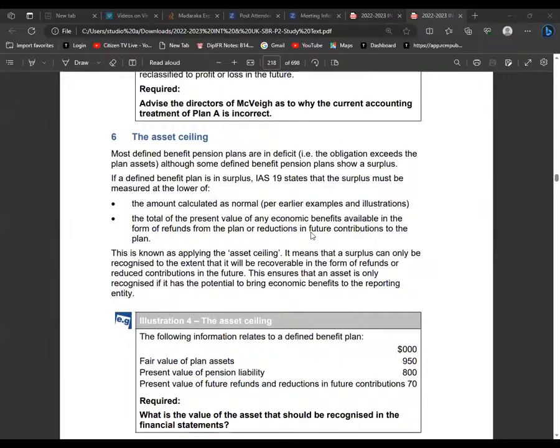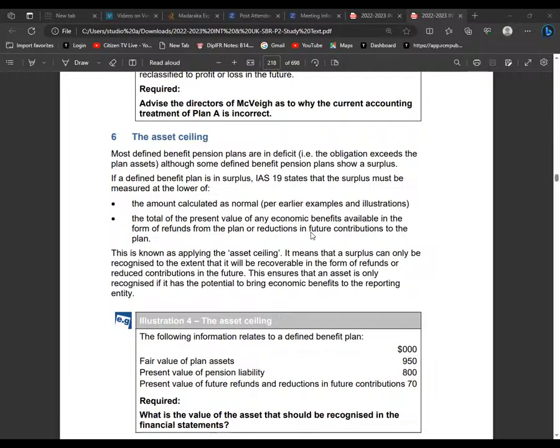Many organizations, including governments globally, are struggling with pensioners. The net will in most cases be an obligation. But if it goes the other way around and you get a very rich pension scheme which has a net asset, that net asset has to be capped.